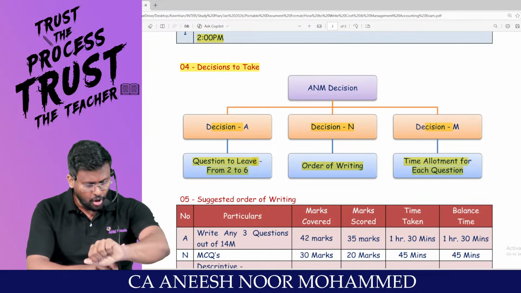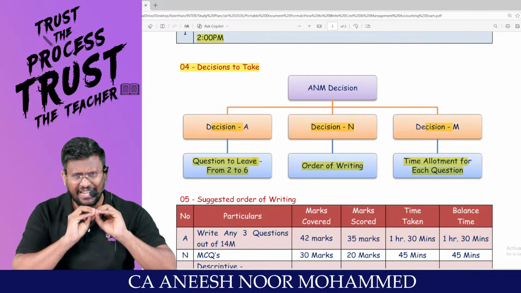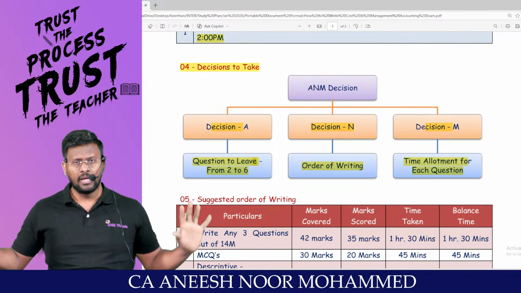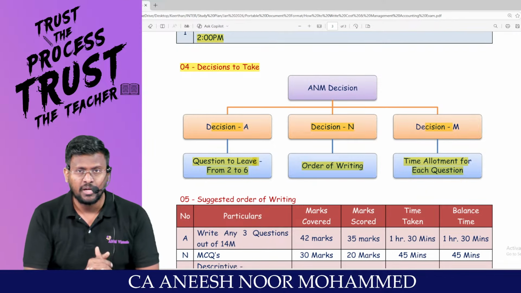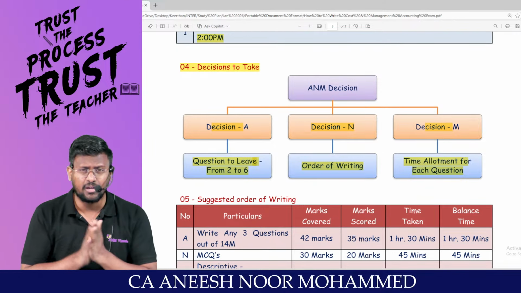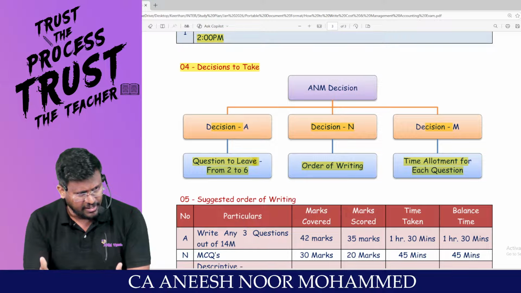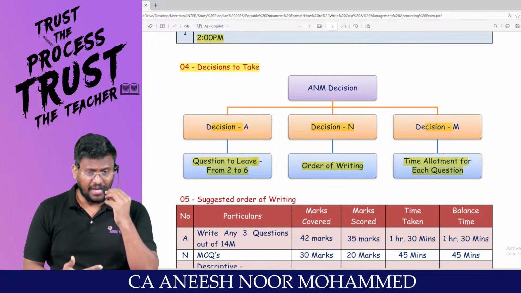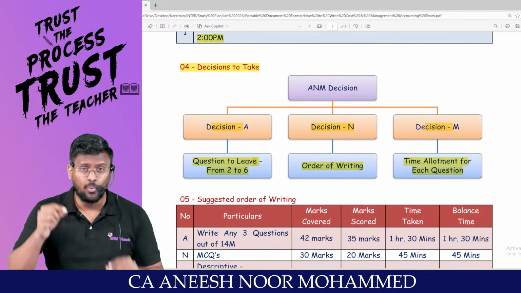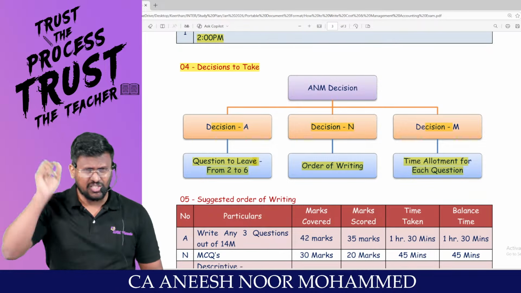And beyond 20 minutes, whether the question is getting answer or not getting answer, sir, you have to move to the second question. If it is advanced accounting, we will say that the balance sheet has to get tallied. But in costing, there is no concept of tallying. Just write the working notes properly. Don't strike here and there.